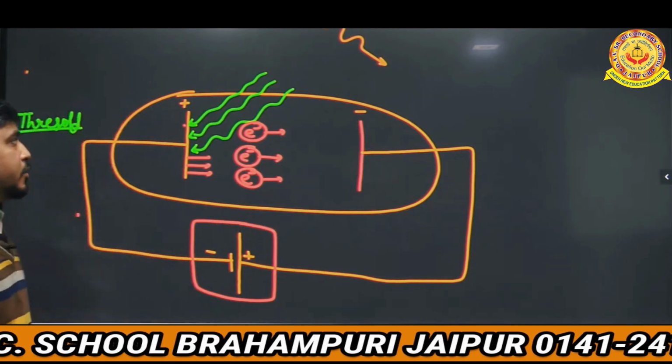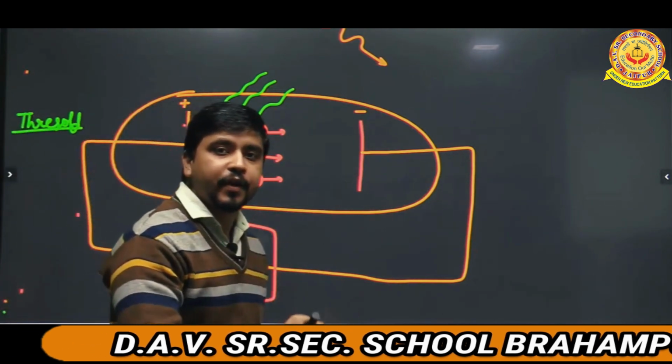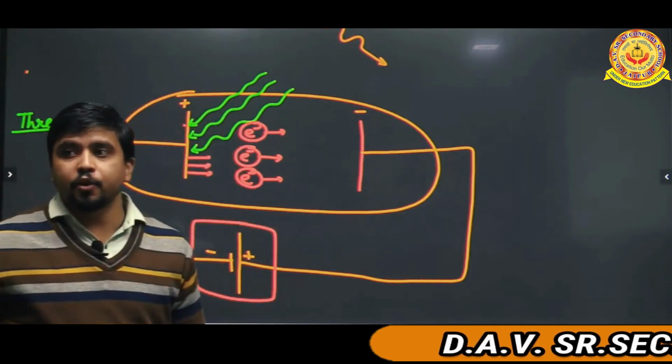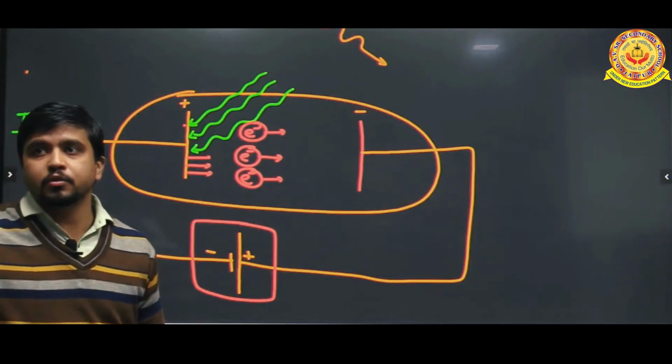This phenomenon is called the photoelectric effect. It means the electric phenomenon is produced by the help of photons.